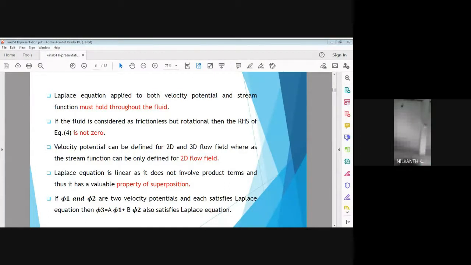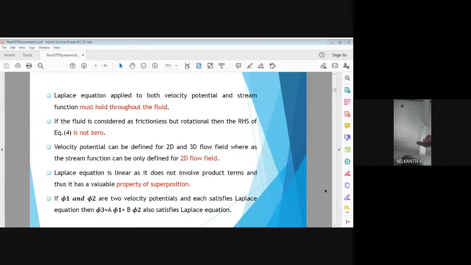And it is found that from equation number 3 and equation number 6, Laplace equation holds good throughout the fluid. So as already I have told you, a flow structure is divided into two parts.